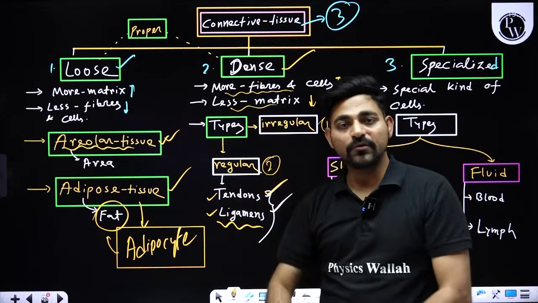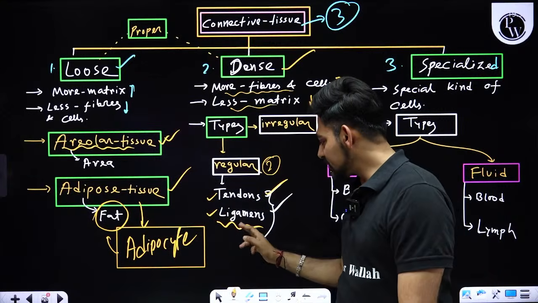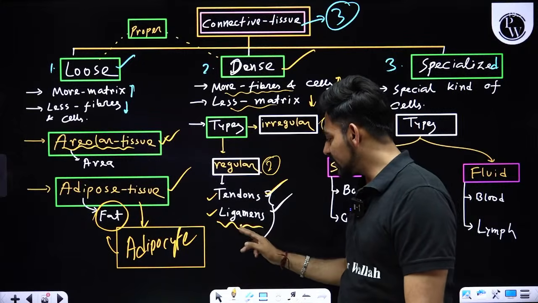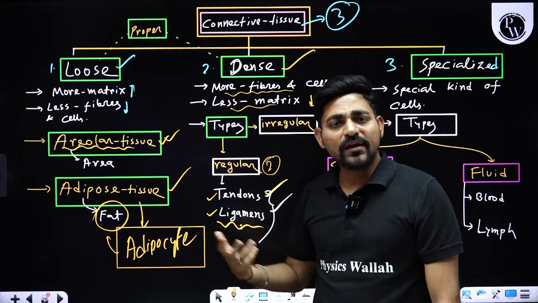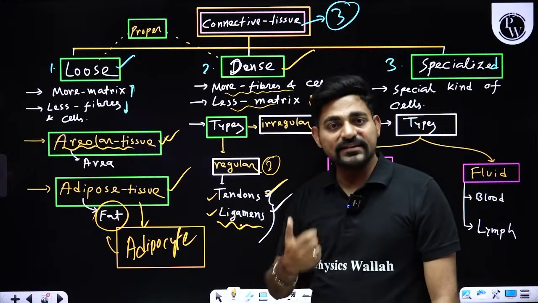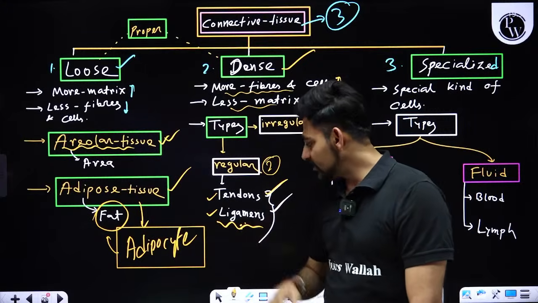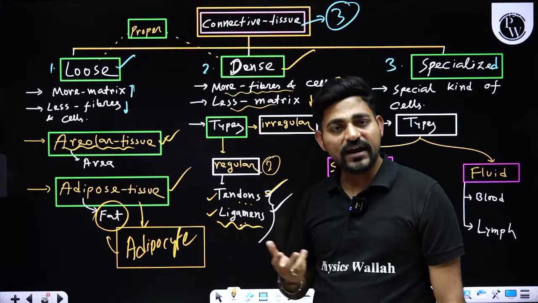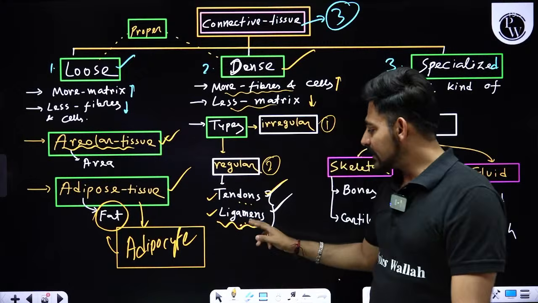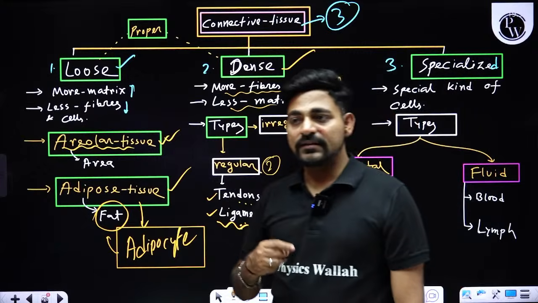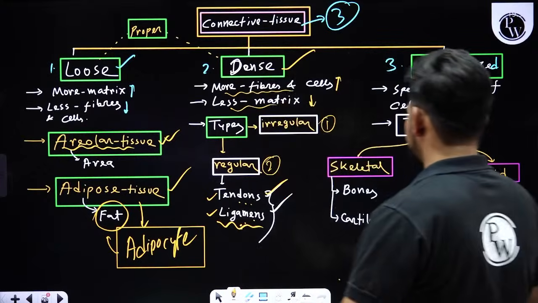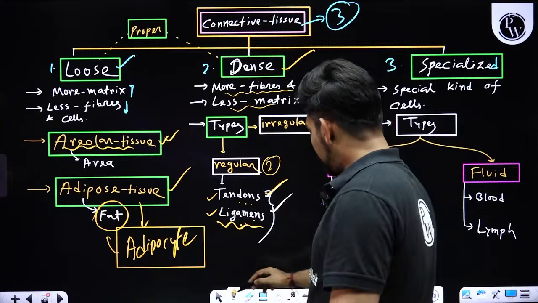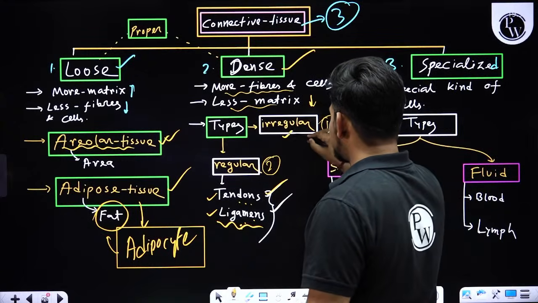Who? I'm talking about ligaments. So this fibrous regular connective tissue has a greater amount of elastin fiber, so that's why it is yellowish in nature. So that's why tendons are often called white fibrous tissue and ligaments are often called yellow fibrous tissue.